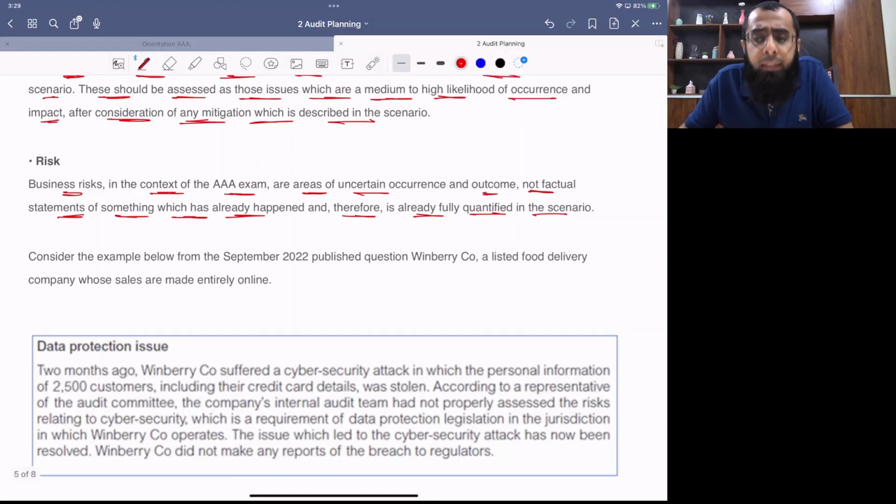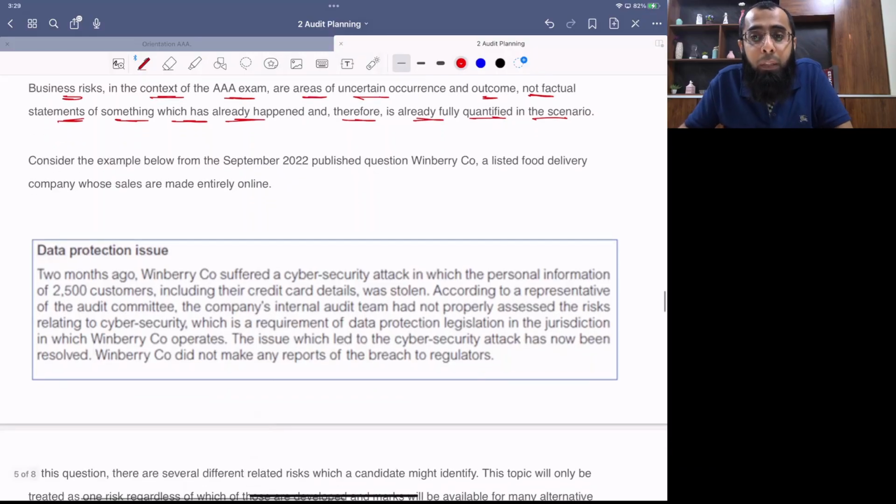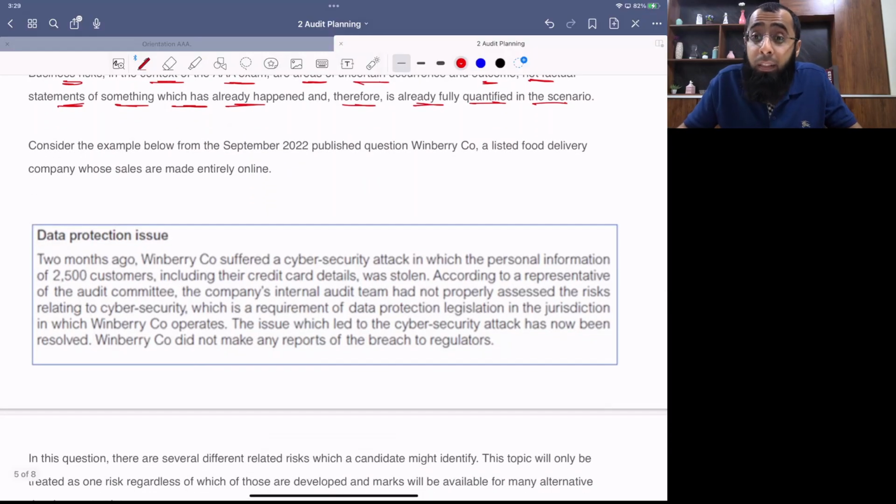Now the examiner is discussing one exam question, one sample question with you people, and then he'll draft some risks which can give you more clarity on how you have to do drafting in your examination. Okay, this will be a very good guidance. The examiner's own drafting is given in this article. Let's look at it. Consider the example below from September 2022.